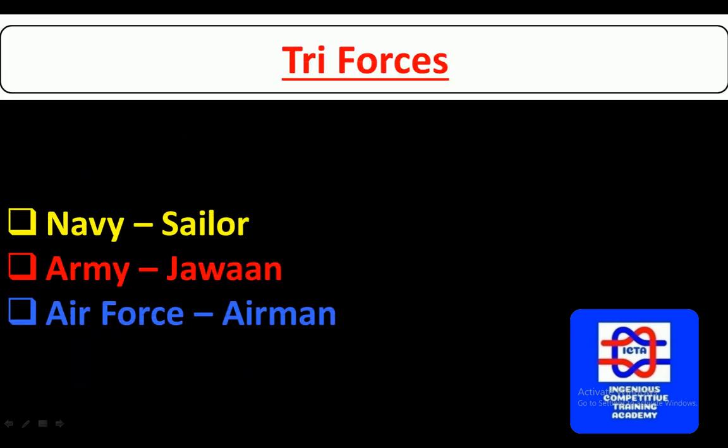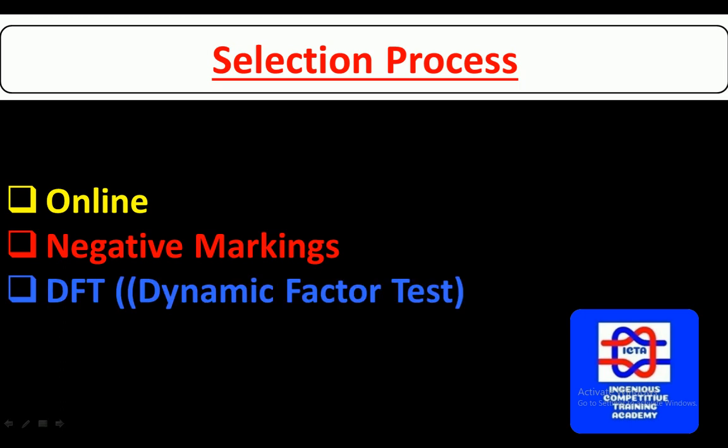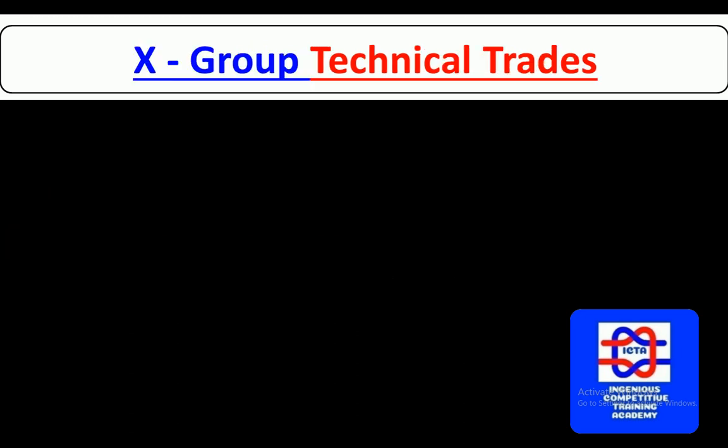So next, as you can see, we have the tri forces. In the Navy, we call them sailors. In the Army, we call them Jawans. And in the Air Force, they are airmen. In this selection process, what you have to remember is that now the Air Force has introduced an online examination and negative marking has come. We have the DFT as well as group discussion, that is the dynamic factor test.